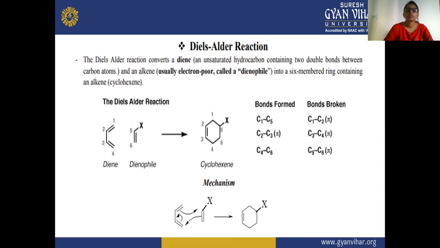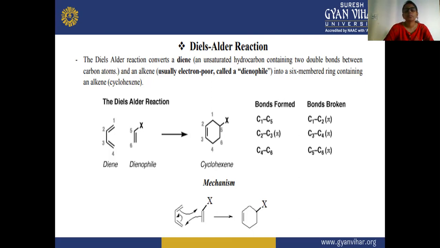When this double bond shifts, you can see the first carbon is C positive and the second one is C negative, and the fifth will be C positive and the sixth carbon is C negative. Then the negative and the positive will interact with each other, and C1 and C5 bond will form. C2 has the positive charge, C3 has the negative charge, and C4 has the positive charge.